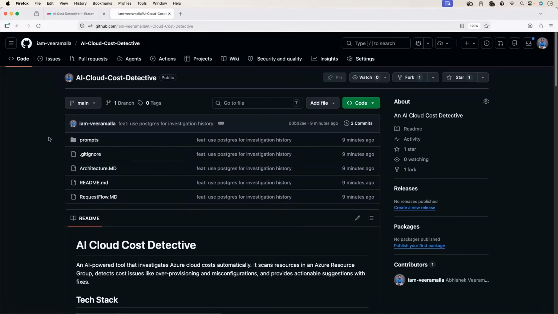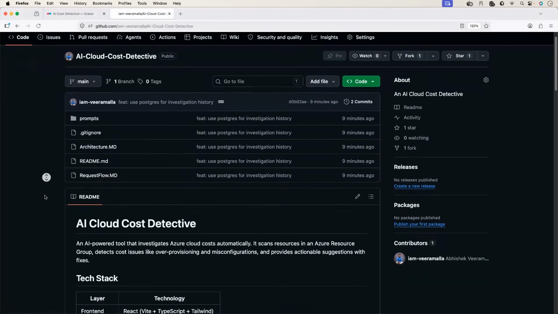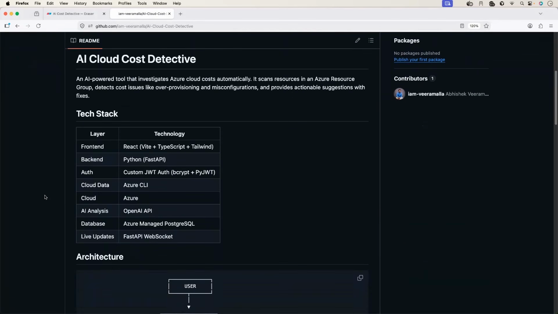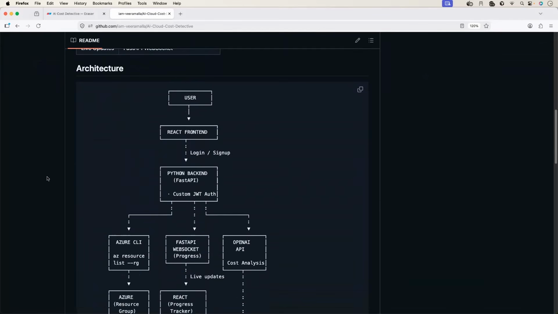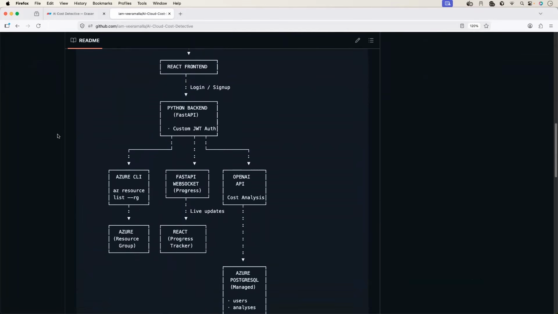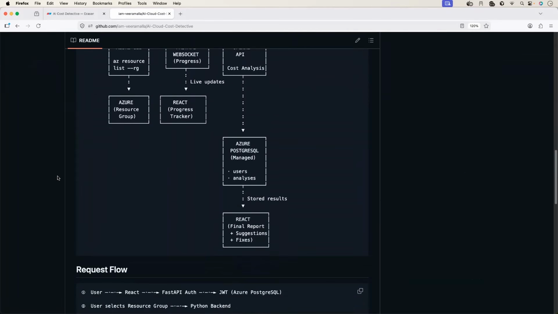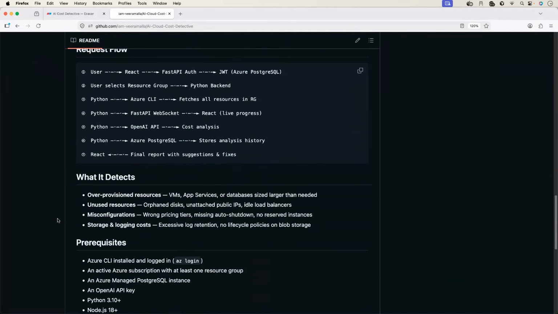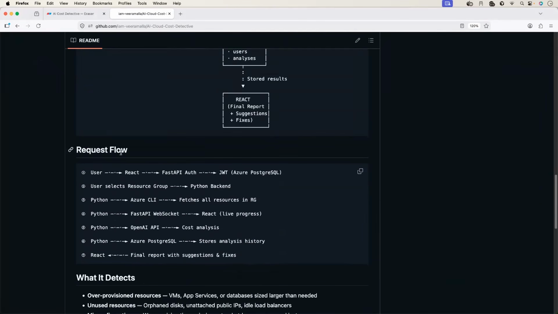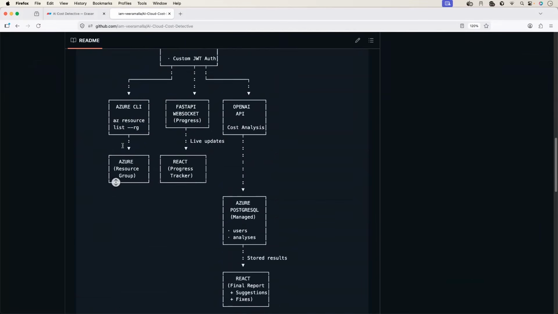And yeah, you can find the same information in our GitHub repository as well. If you head to the README file, you will find the architecture section, where you can find the same thing that I explained on the whiteboard, probably a little more detailed. Along with that, you can also find the request flow section. Abhishek, why do I have to write this in the README file?